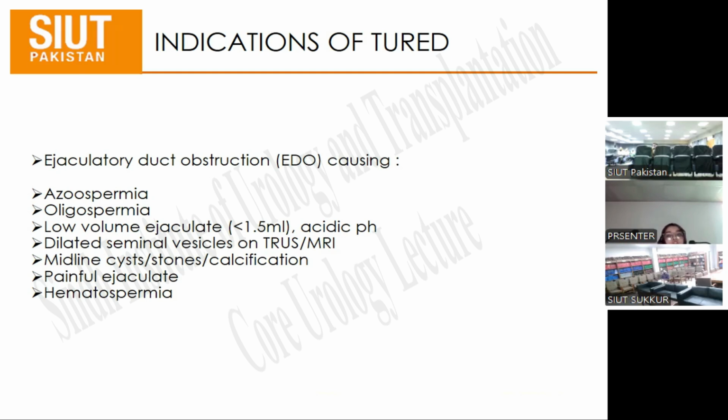Okay, coming over the indications of TURED, the first one is ejaculatory duct obstruction, for which we are doing TURED. It consists of azoospermia, oligospermia, low volume ejaculate, which is less than 1.5 ml, having acidic pH, dilated seminal vesicles on TRUS or MRI, midline cyst, stones, and calcification, painful ejaculate, or hematospermia. There could be hematuria also, which can be an indication of TURED.